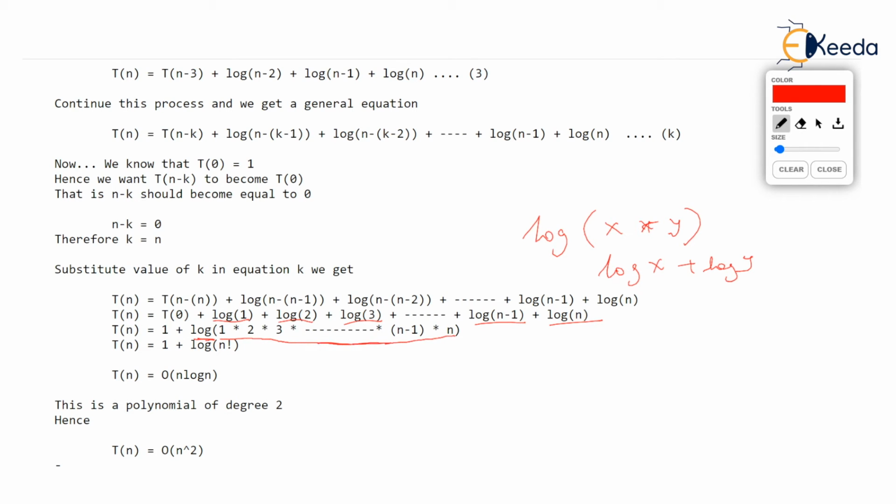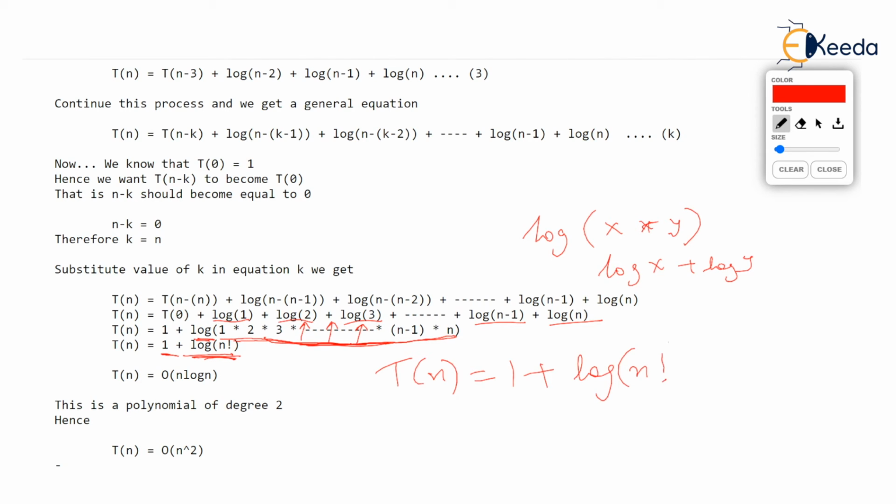I hope you understand. If you expand this, you will get the same as what we have written above, correct or not? But then this is log in the bracket 1 into 2 into 3 into n. That is nothing but n factorial. So we get 1, which was t0, plus log of n factorial. Now watch, Tn is 1 plus log of n factorial.